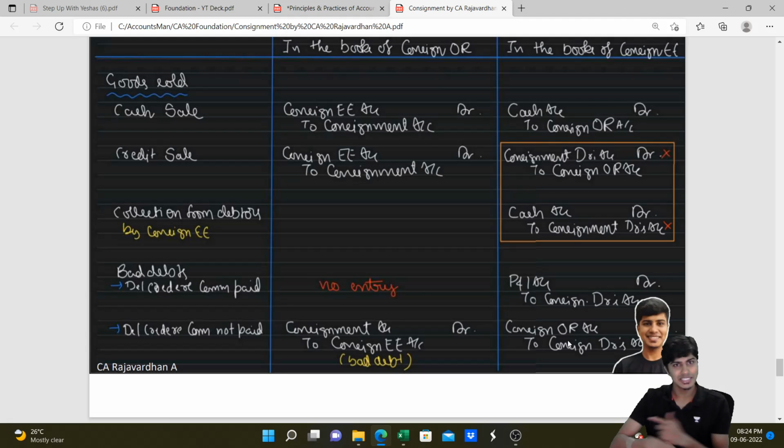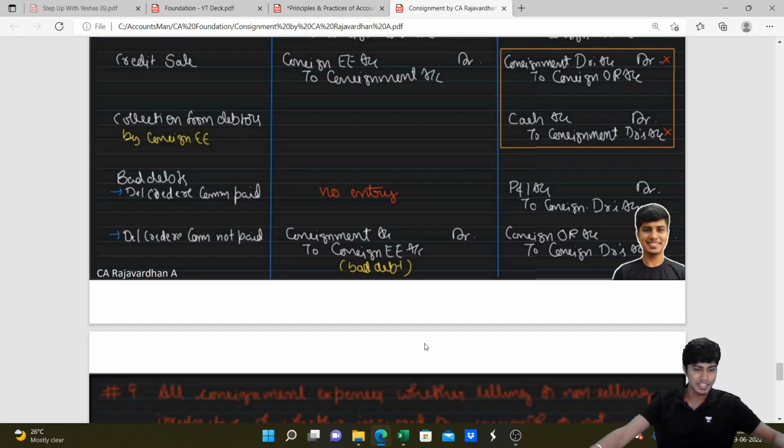We would have to book such expense. I've told you all the expenses on consignment need to be debited to consignment, and so much money consignee need not pay us. So I've written consignee account. So this is the entry for bad debts. I hope you all understood.